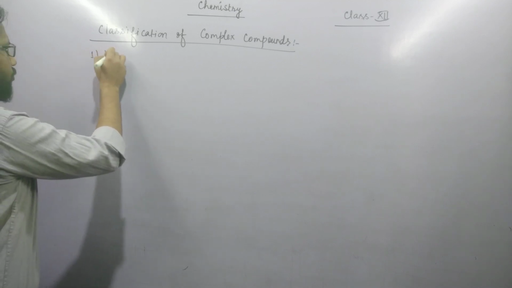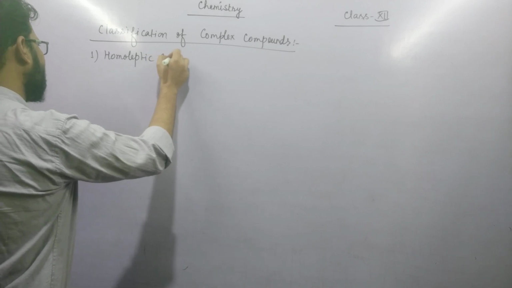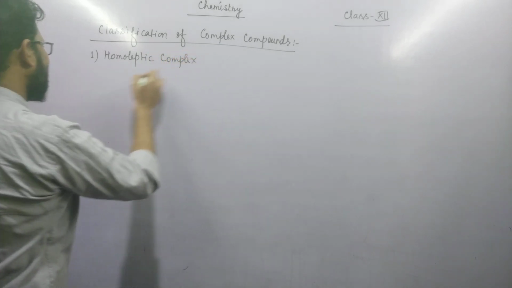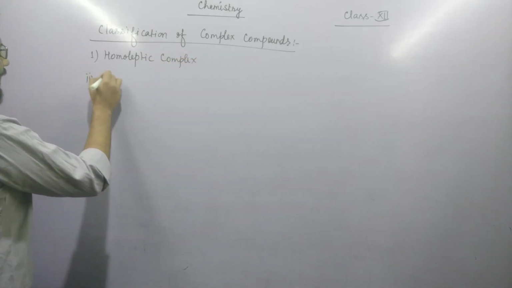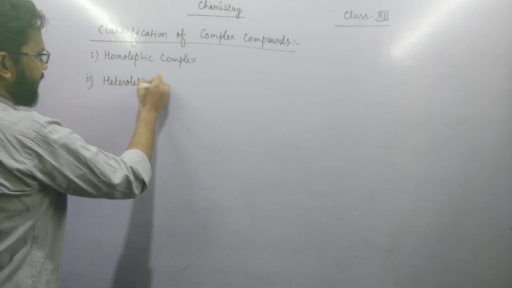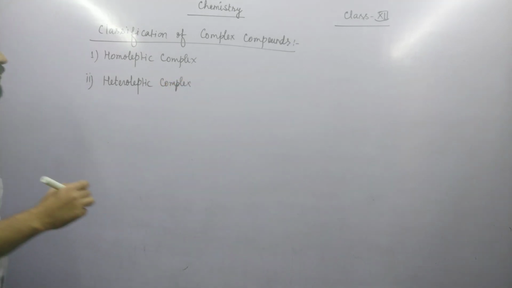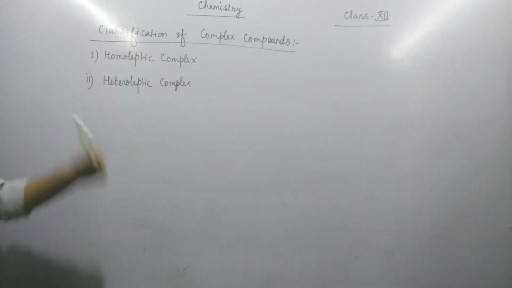First is homoleptic complex, and second is heteroleptic complex. So we will discuss both terms, homoleptic and heteroleptic.